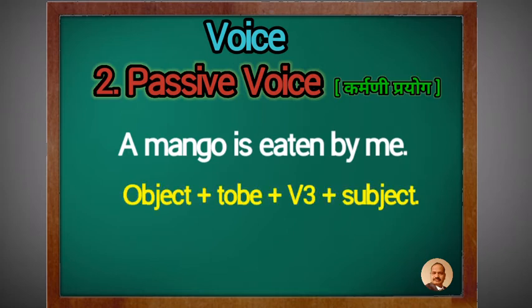In this example, a mango is the object, is is the to be form, eaten is the past participle of the verb, and by me means subject here, कर्त्याची झालेली द्वितीया.